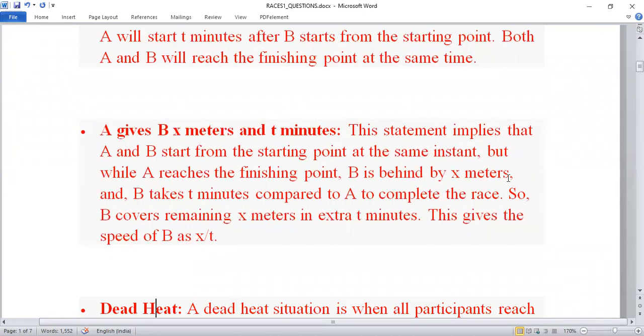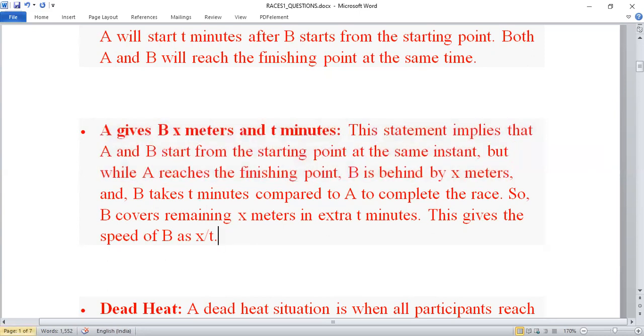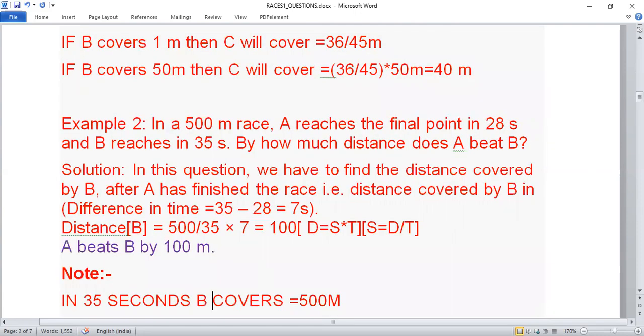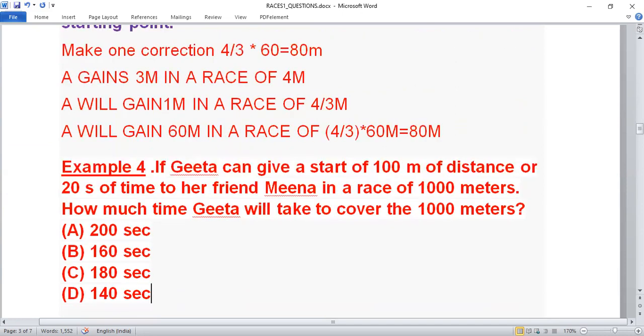Okay. So this is one standard term. So this is the exact meaning of this. From this, I can figure out who is winning the race. A is winning the race. Yes or no? Yes, sir. Okay. So this is the standard term, that's why I discussed it with you initially. So this is the same question. Instead of A and B, they have replaced it by Meena and Geeta. So I can say in this race, who is the winner? Geeta is the winner, no doubt. So it means Geeta's speed is more than Meena's speed.